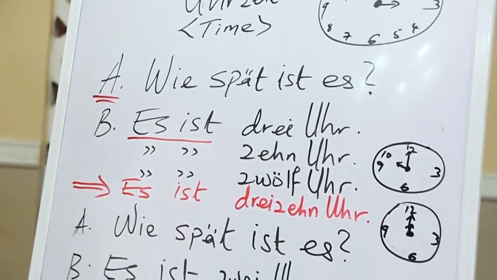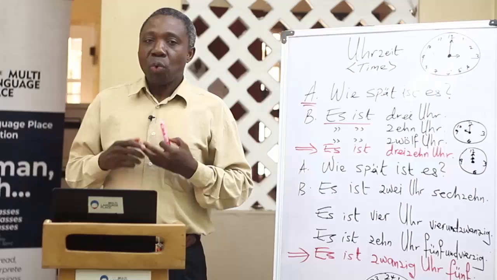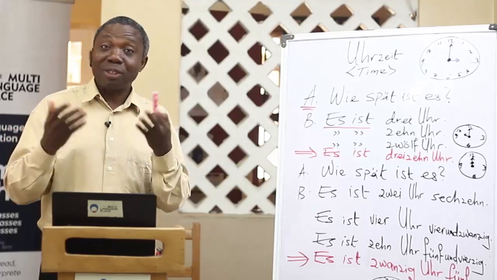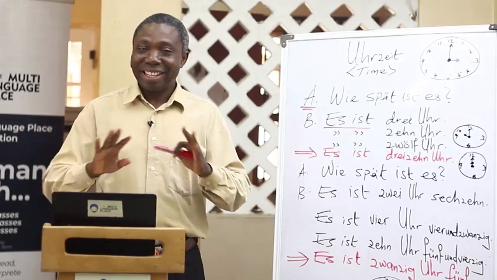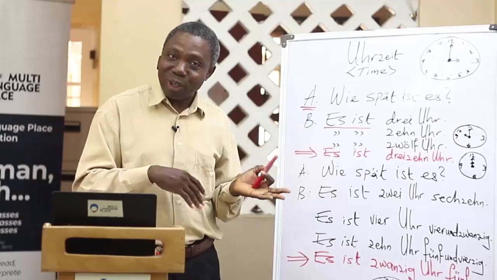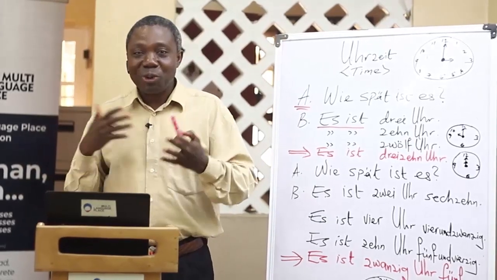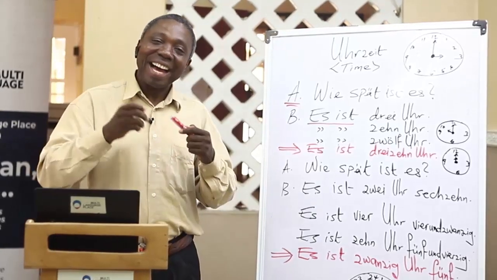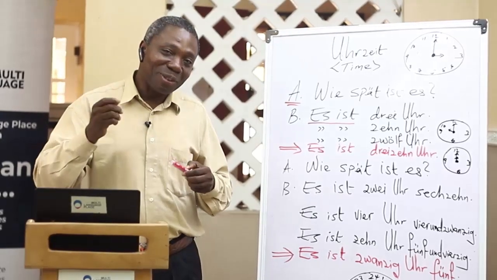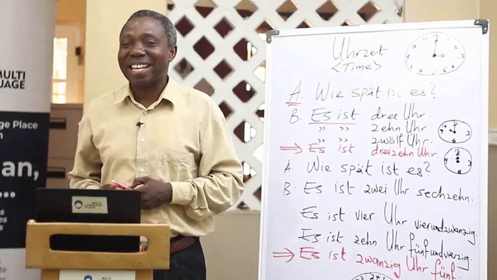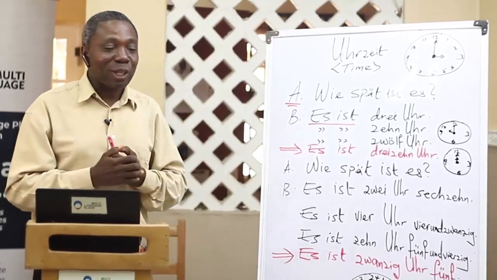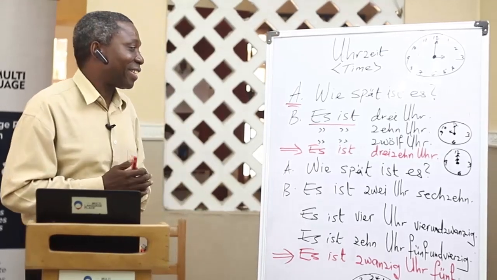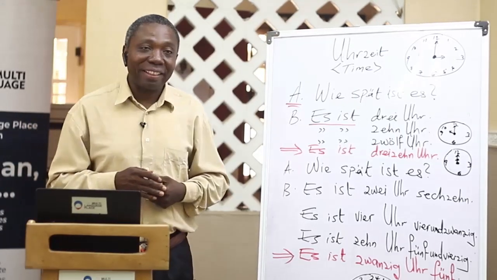What is important when we are talking about time is that you must know how to count from 0 to 60. That makes it easy for you. If you have forgotten your numbers, just go over them again from 1 to 60. 0, 1, 2, 3, 4, 5, 6 und so weiter. After you have got that, it will be easier for you to understand this topic. So I go back to the question and the answer.